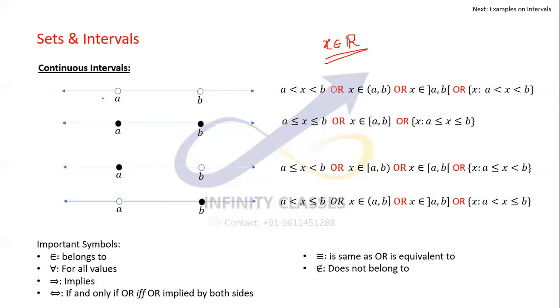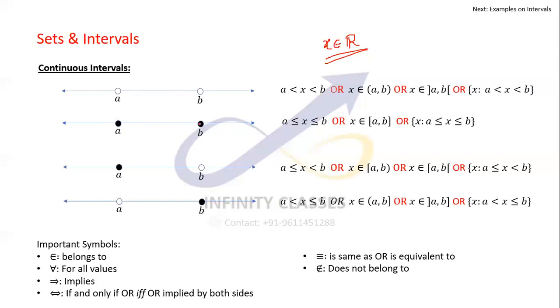That's why I have kept it as an open round point. These are called open points, and these are called closed points. So I've kept it open to represent that A is not counted, B is not counted, but all the values between A and B are acceptable.